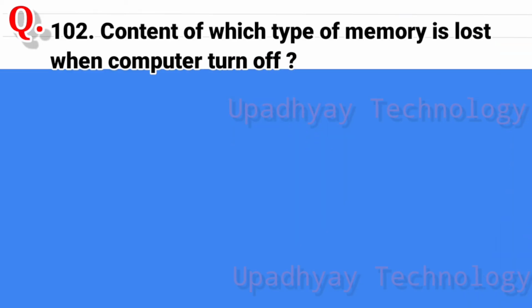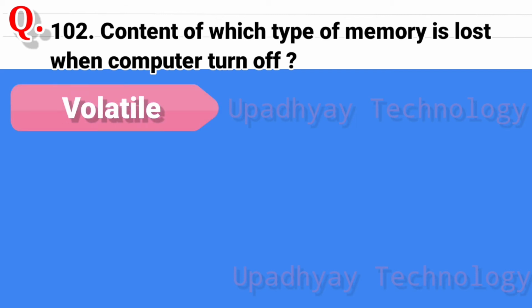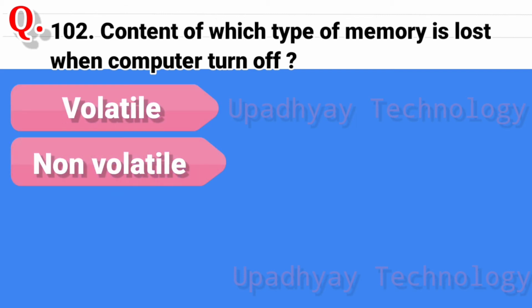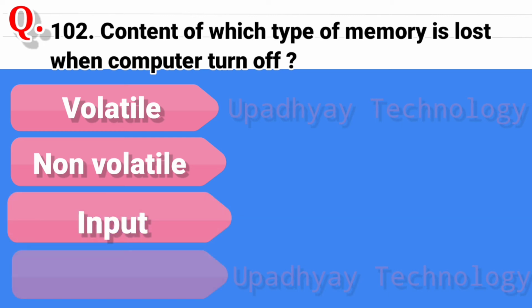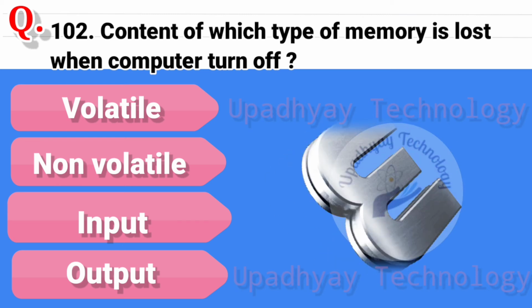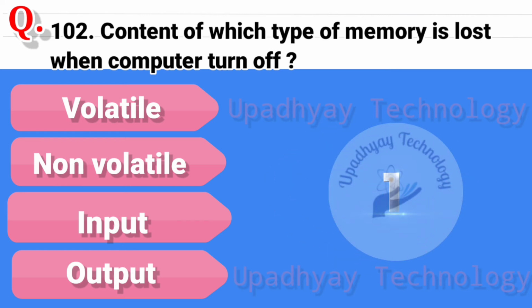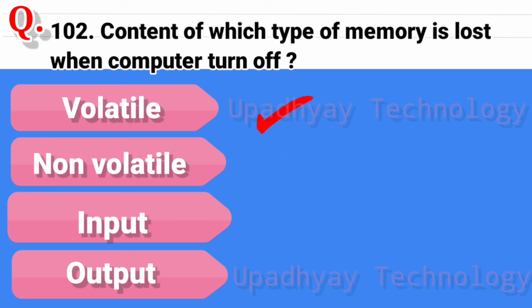Question 102. Content of which type of memory is lost when computer turns off? And the options are volatile memory, second option is non-volatile memory, third option is input memory, and the last option is output memory. And the correct answer is volatile memory.